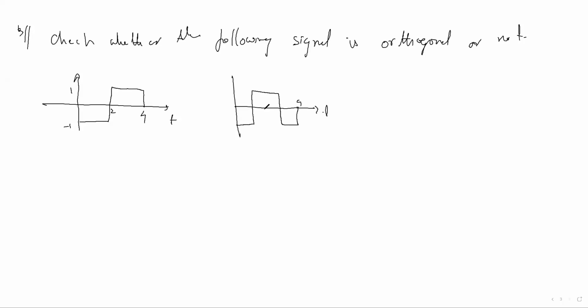This 4, this 3, 2, 1, 1, -1. This is suppose x(t), this is suppose y(t), or you can write x1(t), x2(t), anything. Two functions are given and it asks whether these two signals are orthogonal or not. This is homework.